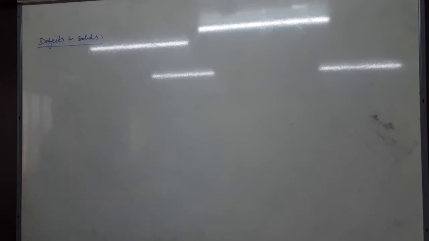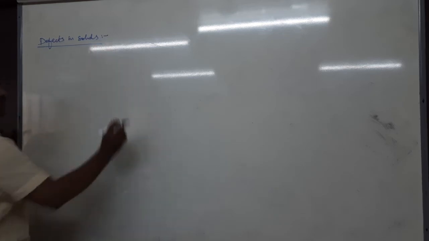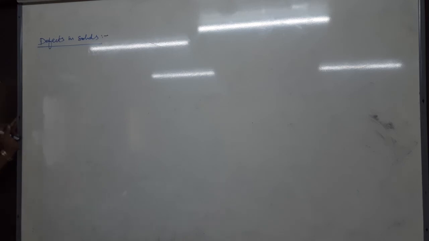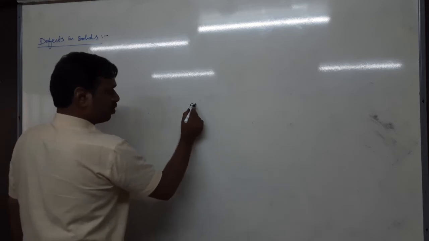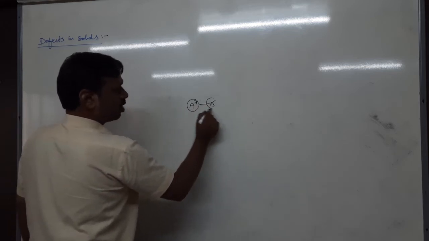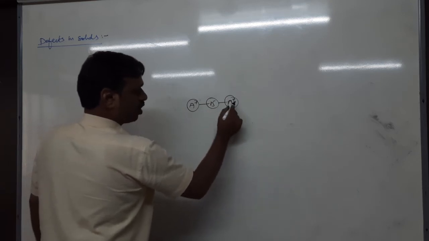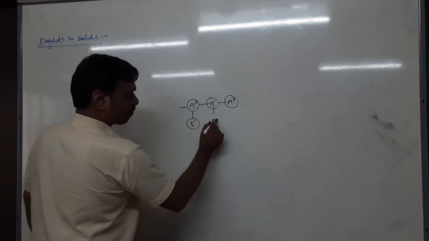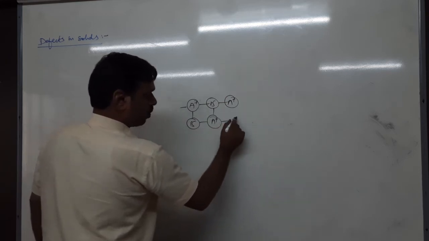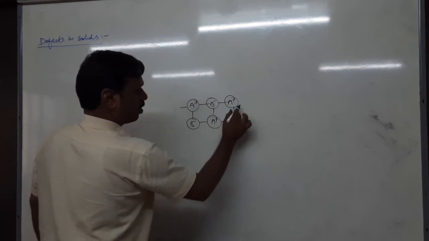So what are defects, types of defects, and examples of defects? So what is a defect? It is a deviation from the perfect arrangement of particles in the crystal lattice. Usually, if you see the arrangement of particles, one cation is surrounded by anions, and one anion is also surrounded by cations, like this.